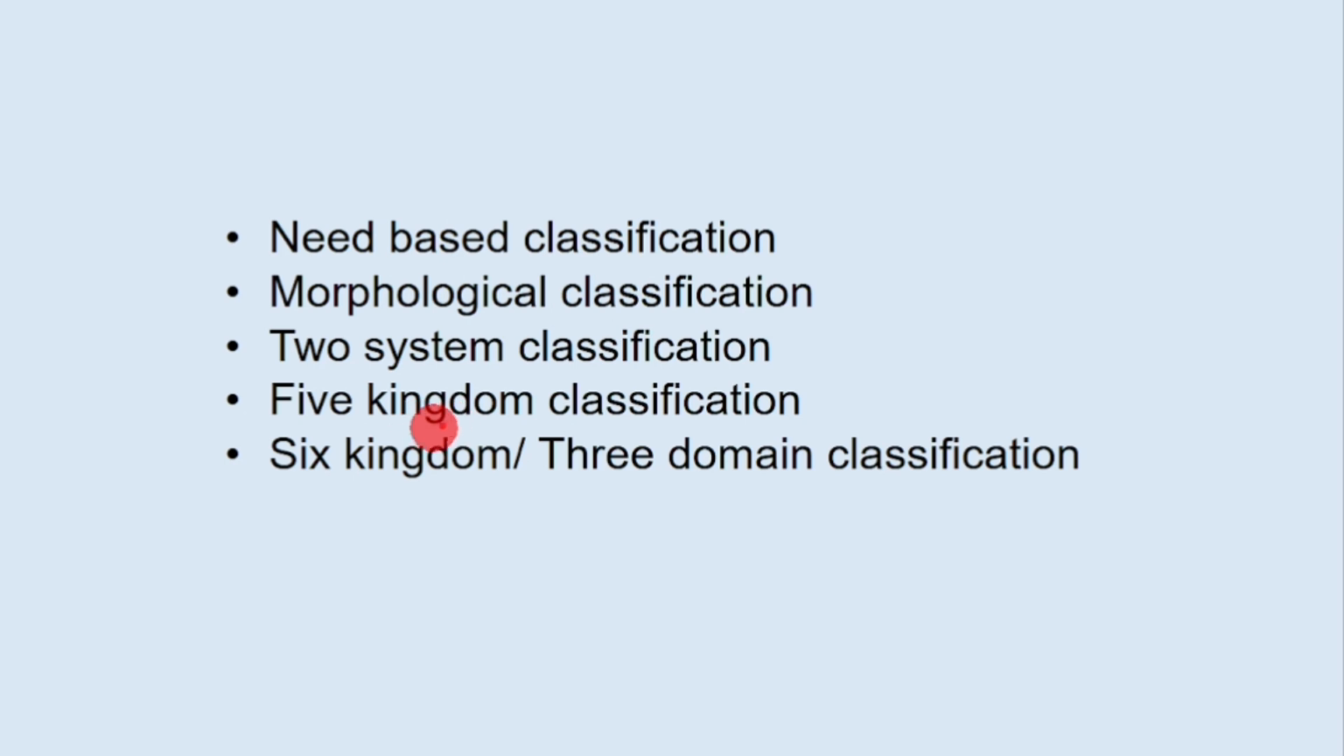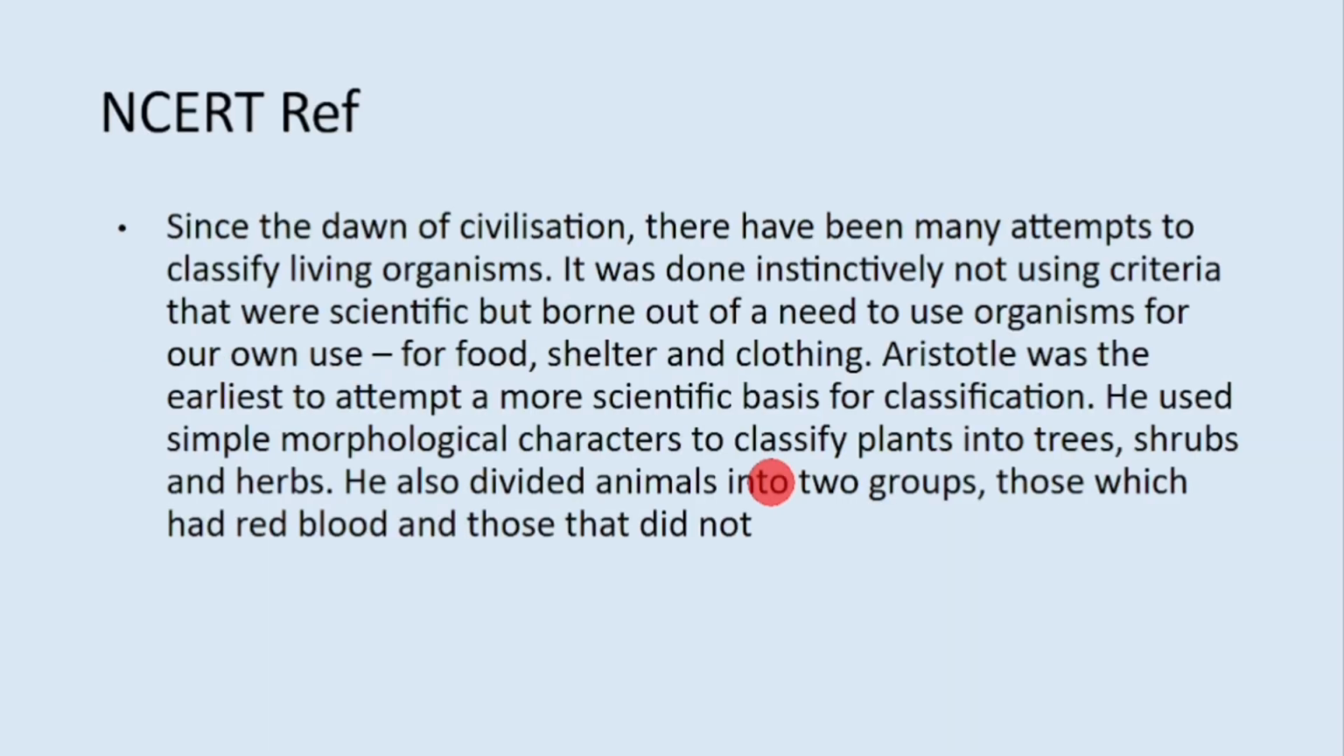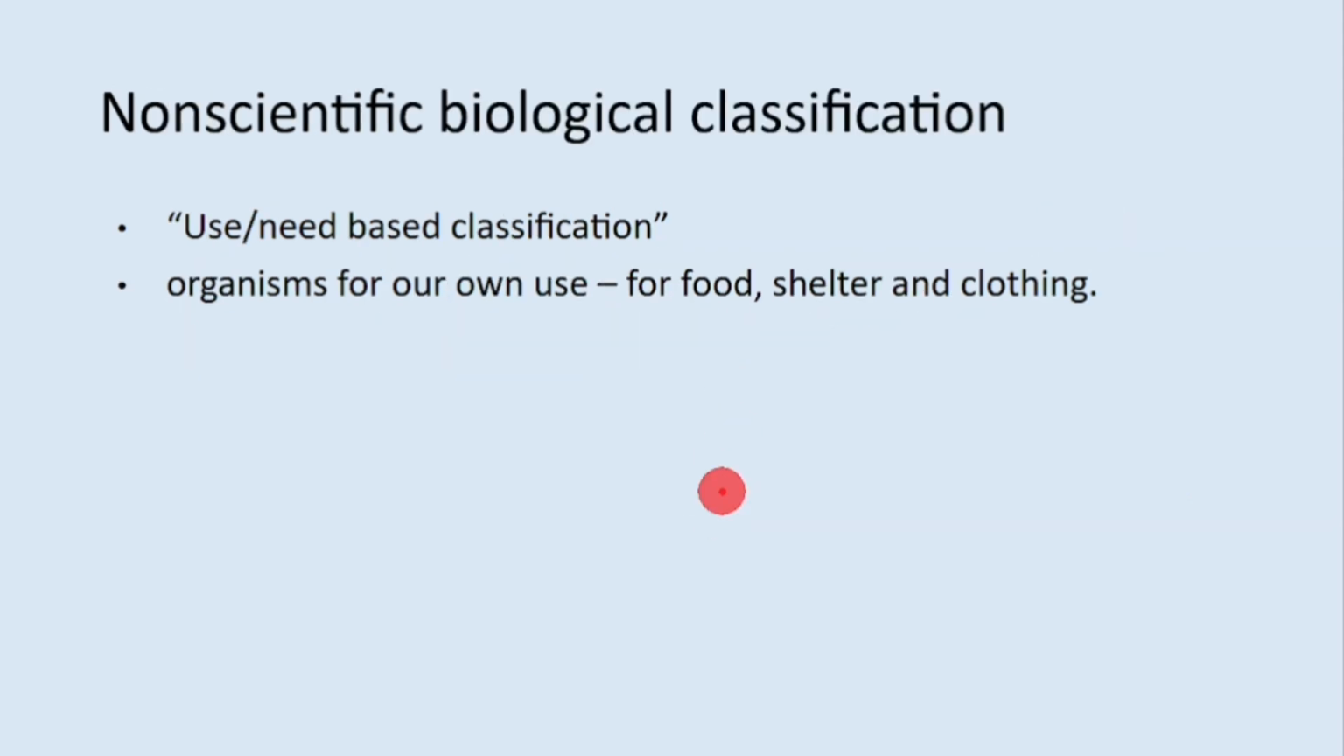So, 5 kingdom classification comes at the 4th level. We will start from the very beginning, the very first classification system. See, the classification system evolved over time, and this happened because of our improvement in understanding of the nature. So, the first paragraph of NCERT is this. I have picked out the important statements and compiled here.